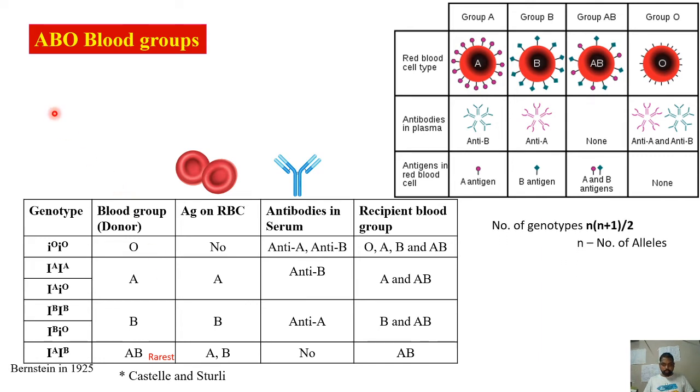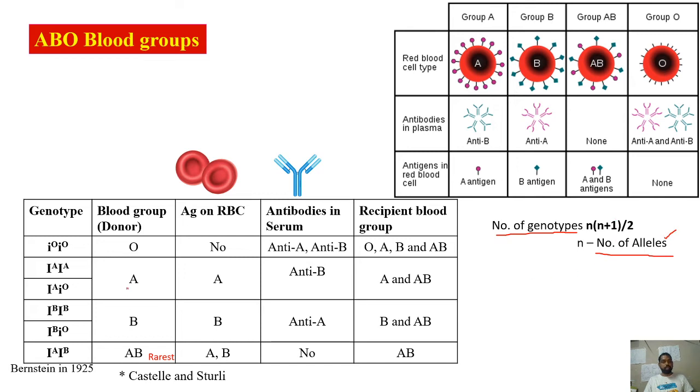When it comes to finding the possible number of genotypes for a given set of alleles, we can simply use this formula: the number of genotypes possible is n into n plus 1 by 2, where n is the number of alleles.